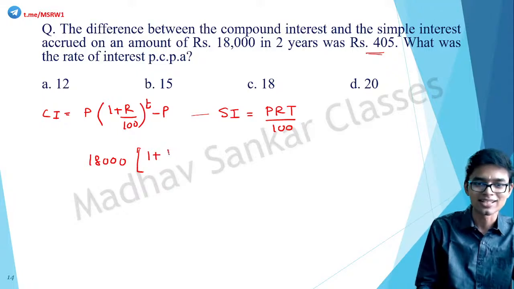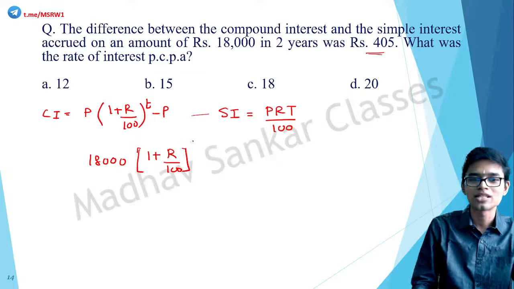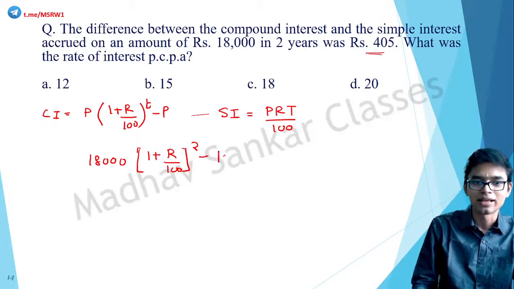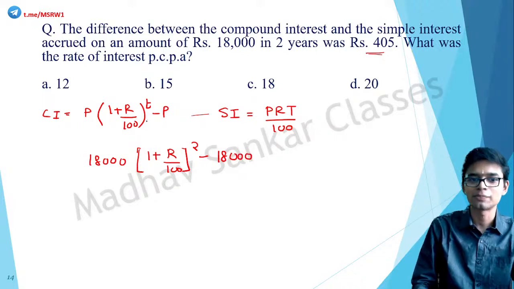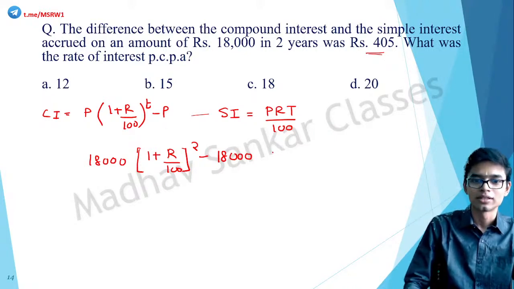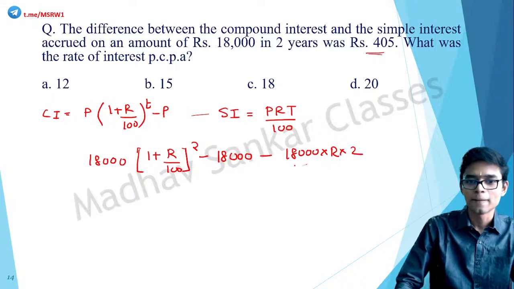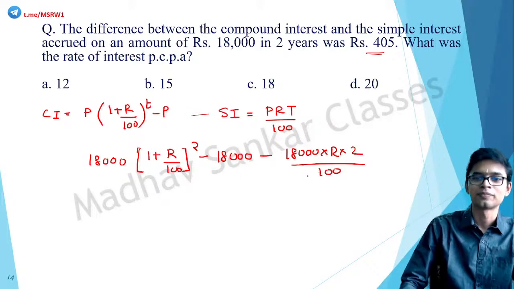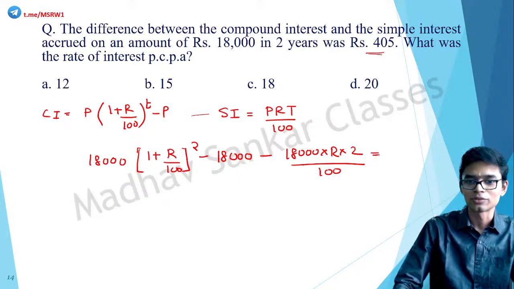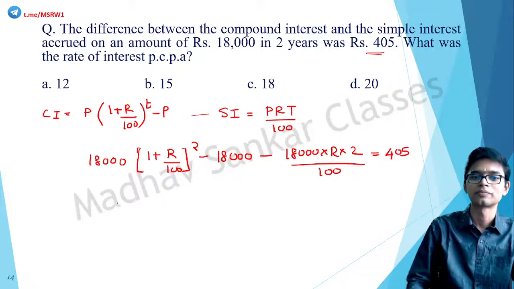Okay, so the rate R by 100, whole raised to, what is the value for T? 2 years, minus 18,000. Okay, minus P, so minus 18,000, minus simple interest. So that is PRT by 100. This is equal to 405.